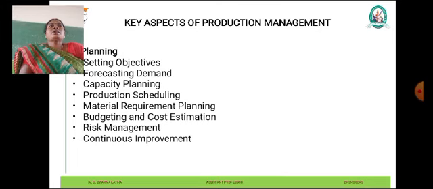So it is a method used to plan and manage the materials needed for production. It involves determining the quantities of raw materials, components, and sub-assemblies required to fulfill production orders while considering factors such as lead times, inventory levels, and production schedules. This system helps in ensuring that the right materials are available at the right time to support production activities.